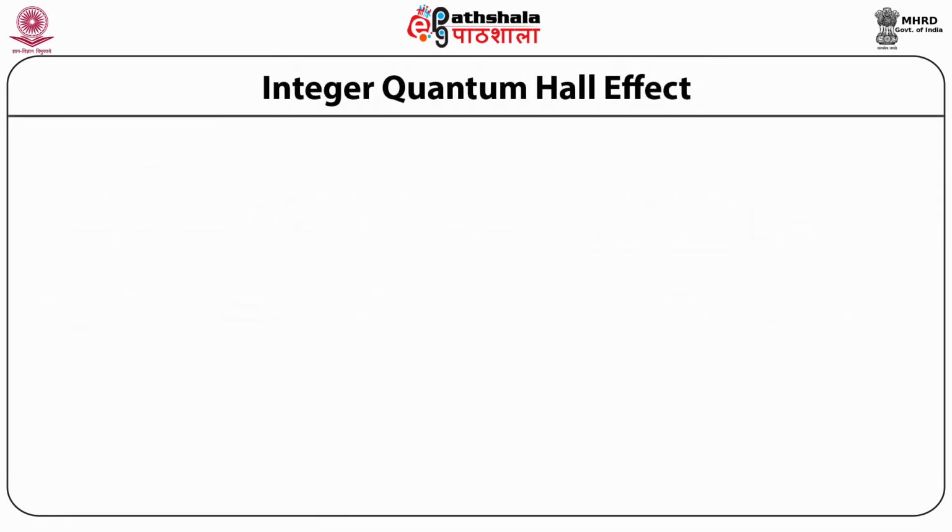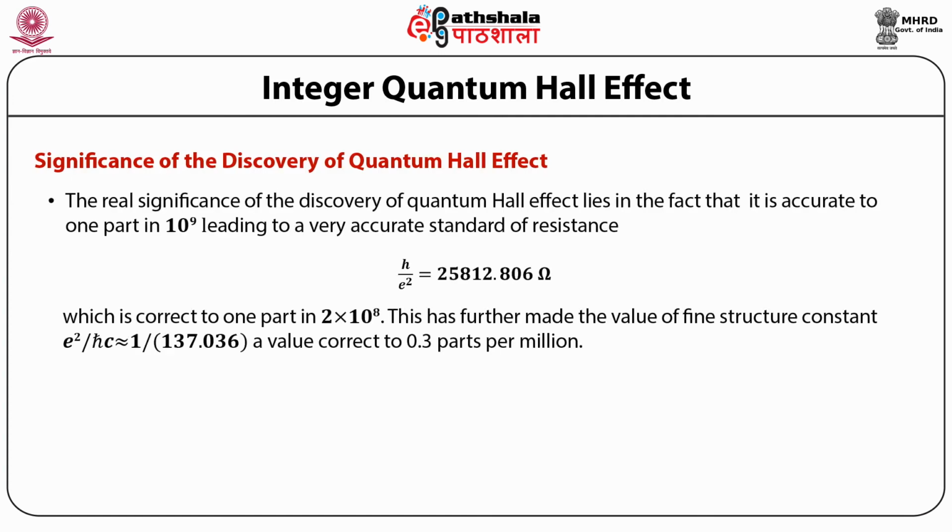It will be very interesting to appreciate the significance of the discovery of the quantum Hall effect. The real significance lies in the fact that it is accurate to 1 part in 10 raised to the power 9, leading to a very accurate standard of resistance h upon e square, which is equal to 25,812.806 ohm, which is correct to 1 part in 2 into 10 raised to the power 8.